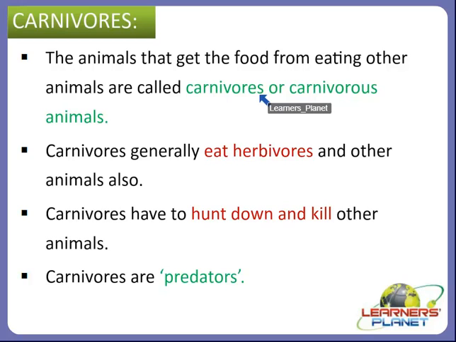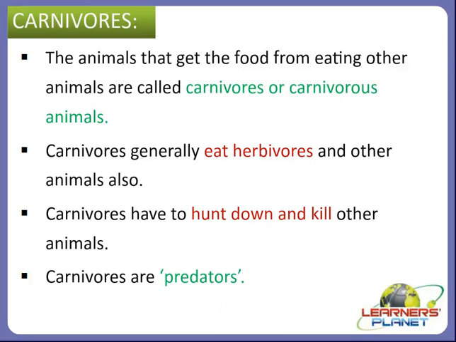Like herbivores, herbi means plant and vor means eater, so they are plant eaters. This is the main difference between herbivores and carnivores: herbivores are the plant eaters and carnivores are the meat eaters. They have to hunt down and kill other animals, and that is why they are called predators.